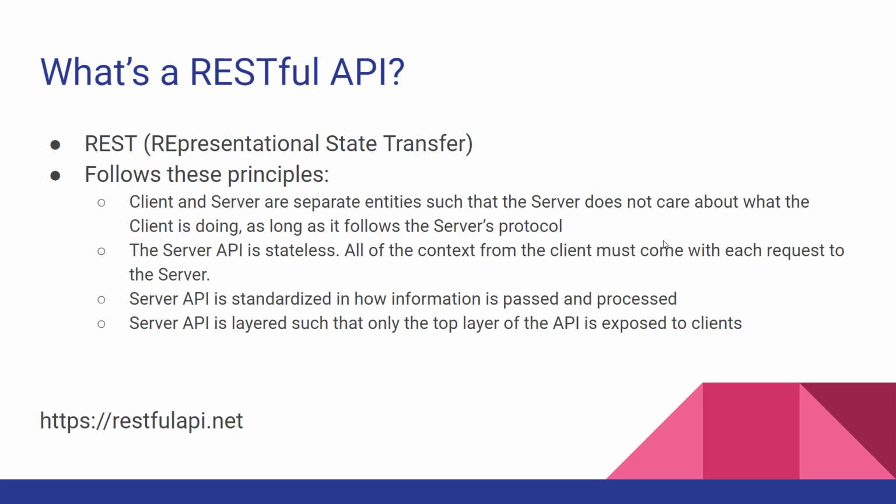That's pretty much the core principle of RESTful APIs, and we're going to be focusing on that point a lot in this video. The fourth principle is that the server API is layered such that only the top layer of the API is exposed to the clients, which means the API can be responsible for doing a lot of work, but most of that needs to be abstracted from the client.